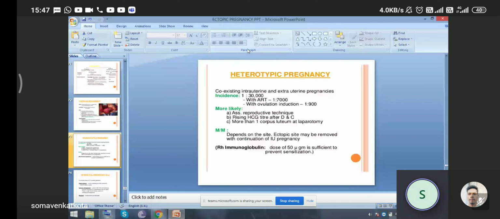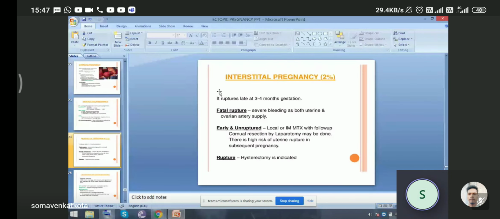Then the next site of pregnancy is interstitial pregnancy. It is seen in 2% of cases and it ruptures late, at 3 to 4 months. It is the longest surviving pregnancy among ectopics. Rupture is fatal, with severe bleeding, as both uterine and ovarian artery supply are involved. In early, unruptured cases, local or systemic methotrexate with follow-up is to be done.